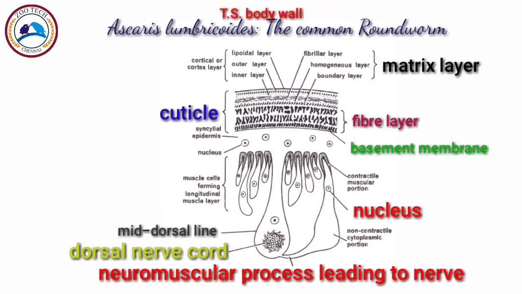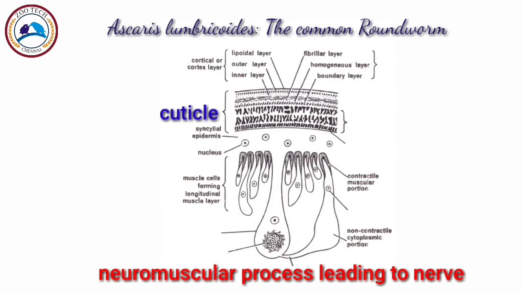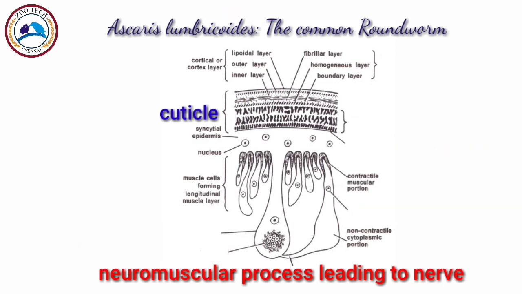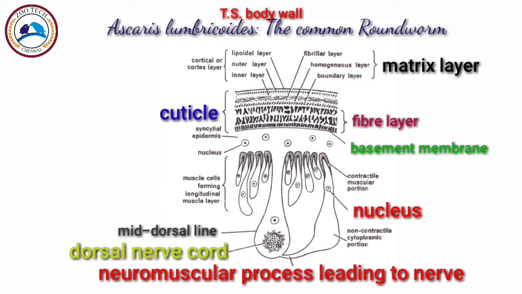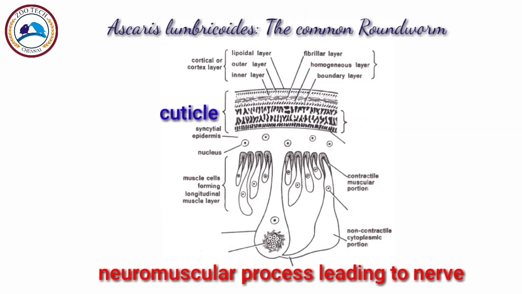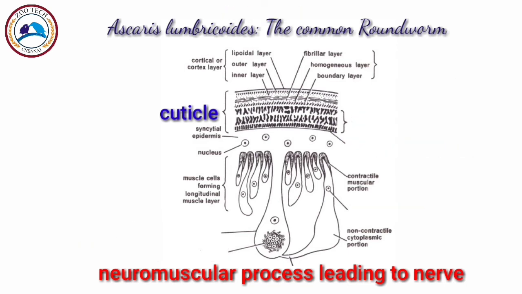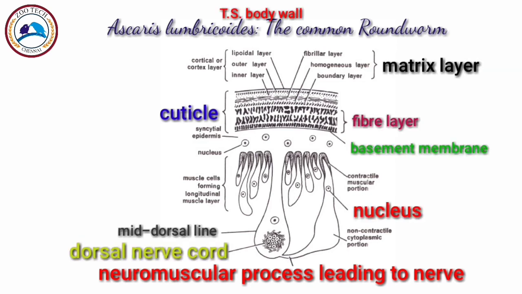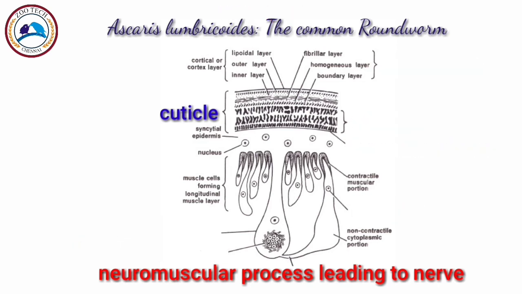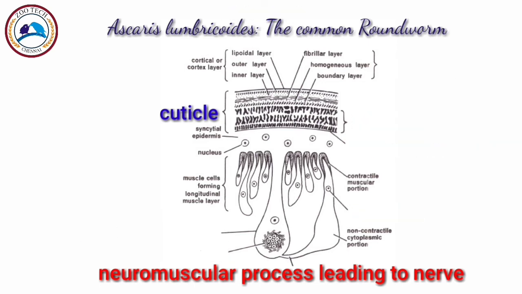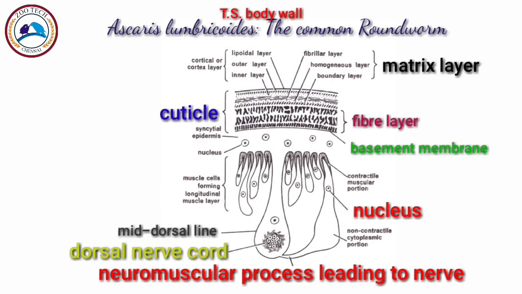This is a diagrammatic representation of Ascaris lumbricoides. There is a transverse section, with a body wall in which you can see the cuticle, the matrix layer, the fiber layer, the basement membrane, and the neuromuscular process which is leading to the nerve. It is made up of 3 layers, as I have already told you in the explanation part: a cuticle, epidermis and longitudinal muscles. For the explanation, you can see my video.